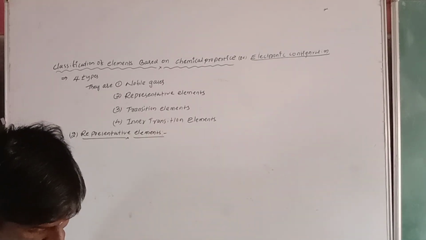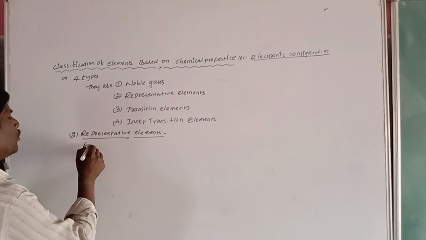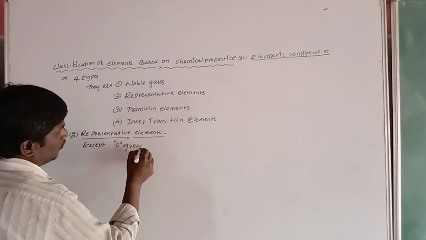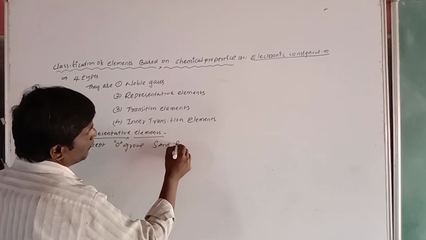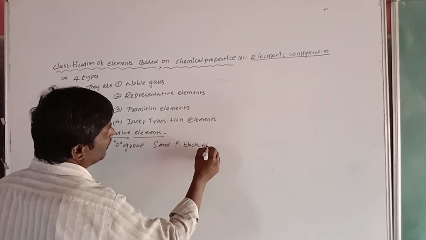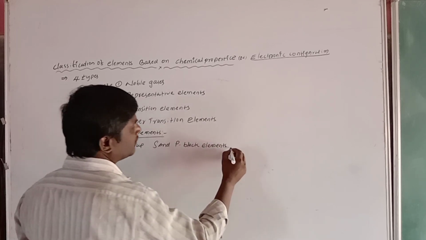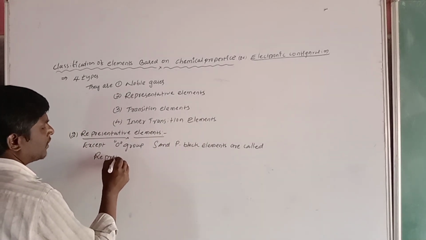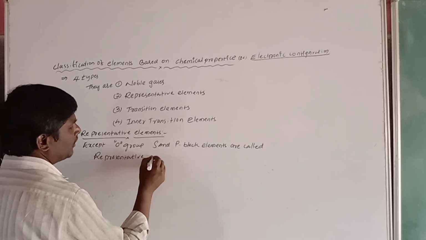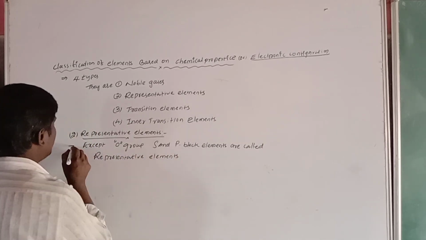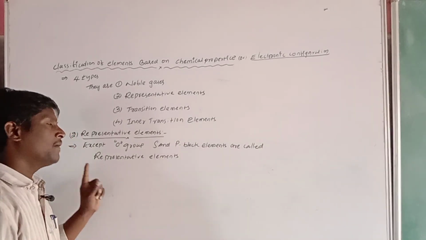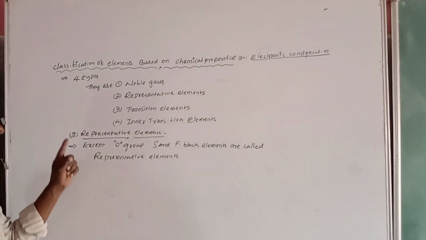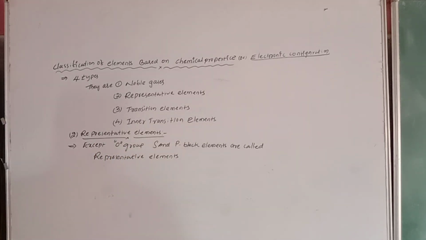Except the zero group, which are noble gases, the s and p block elements are called representative elements.